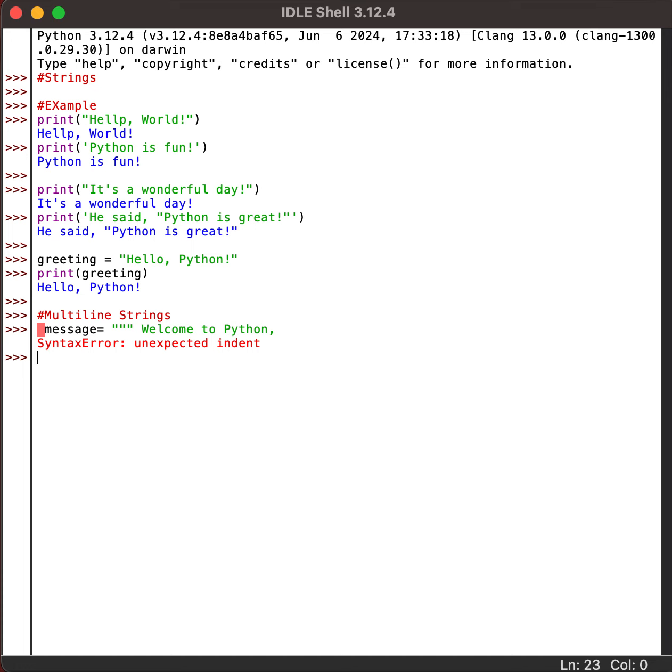I will not be able to show this example on this IDLE shell, but ideally we will be able to save multi-line text, say I am trying to make a line break over here and write the world of possibilities. So here we can write after this Python in a new line, which I am not able to show in the IDLE shell.